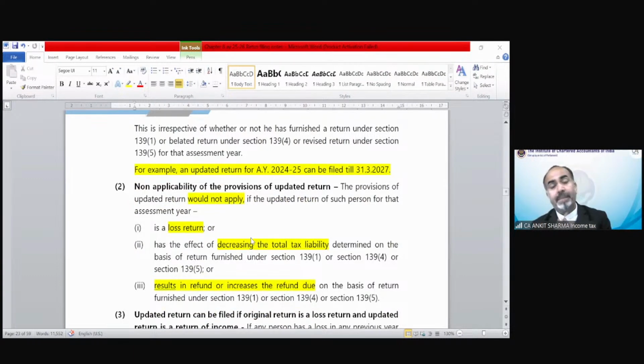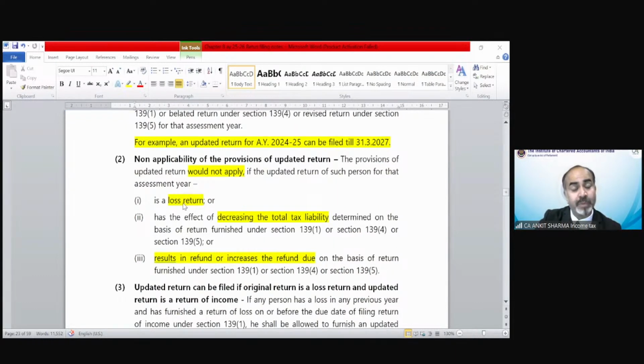Non-applicability: updated return cannot be filed in the following circumstances. Of course, the updated return needs extra tax. In any situation where the tax can be reduced or refund can be increased, there cannot be updated return applicability. The provision of updated return would not apply if it is a return of loss, because that will reduce the income tax liability of your future years.